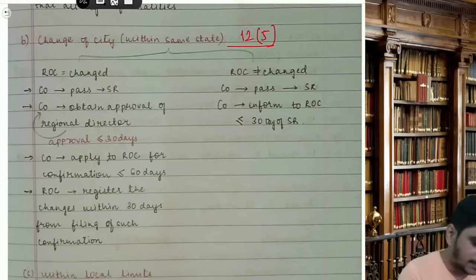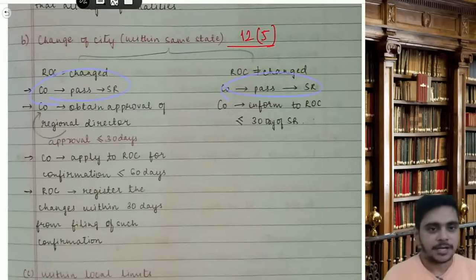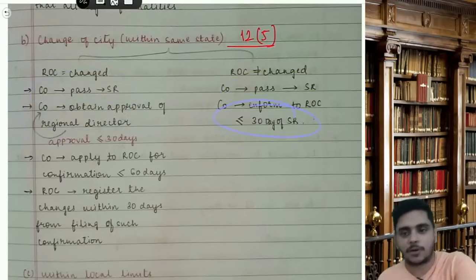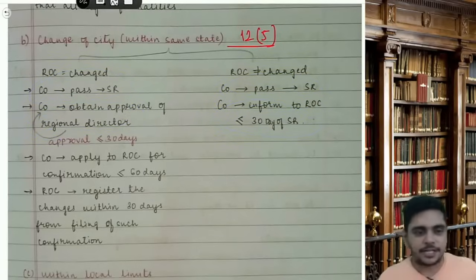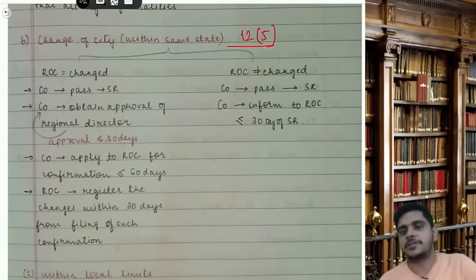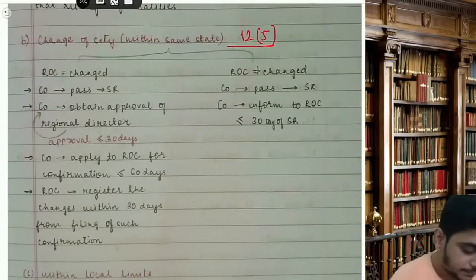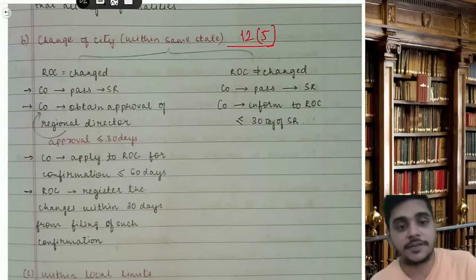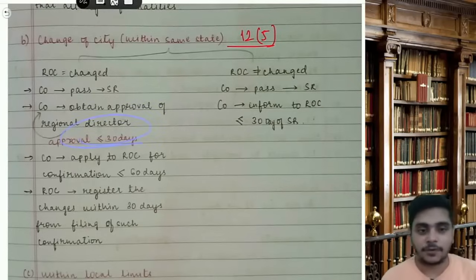So in both the cases, company will pass SR and obtain the approval of the regional director. Here, the company will inform the ROC within 30 days of passing SR. Simple process. But when the ROC is getting changed, you will obtain the approval of the regional director, who is an ROC officer. The regional director will give approval within 30 days.